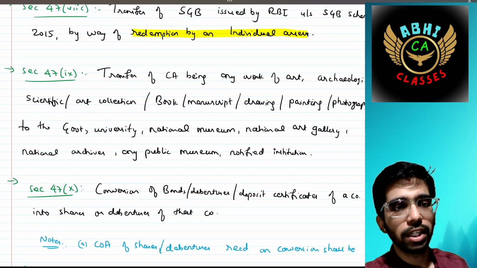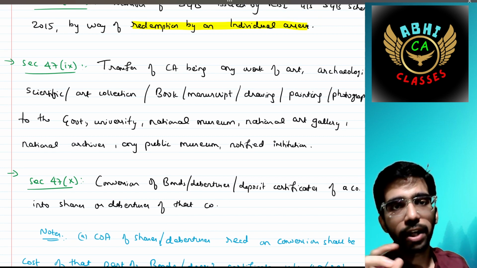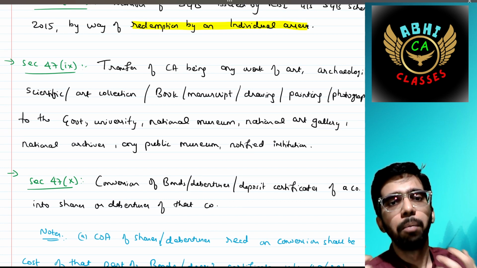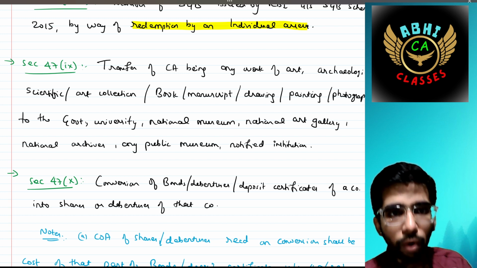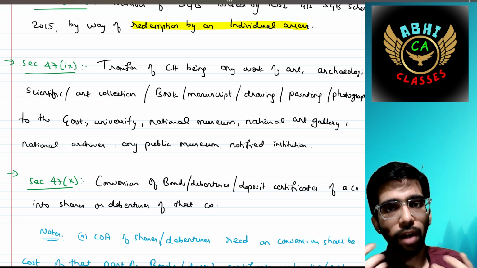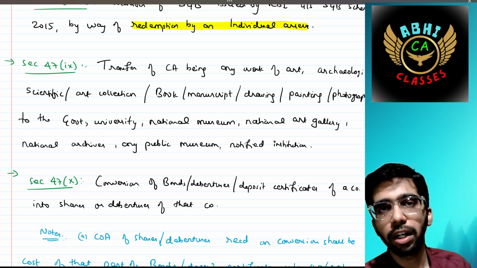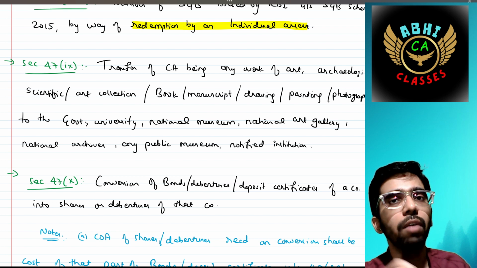Okay. Then 47 subclause 9 says the transfer of a capital asset being any work of art, archaeological collection, a book, a manuscript, or drawing to the government, university, national museum, national art gallery, national archives, any public museum, or notified institution. That is also not treated as transfer and hence capital gain would not arise.